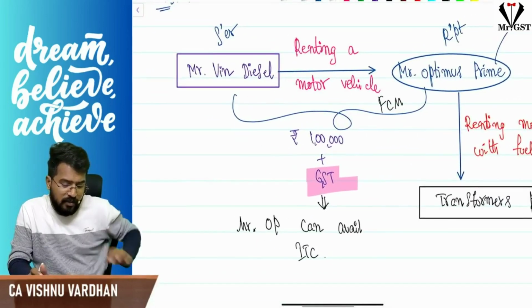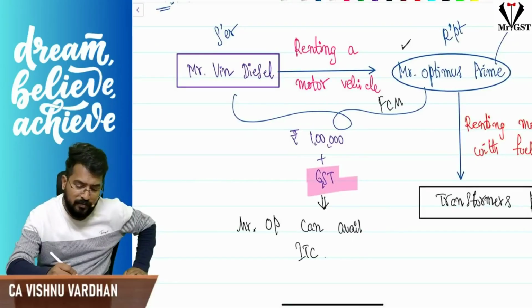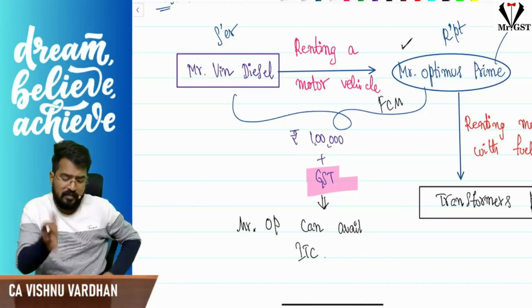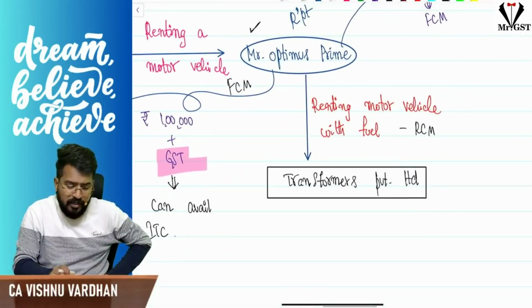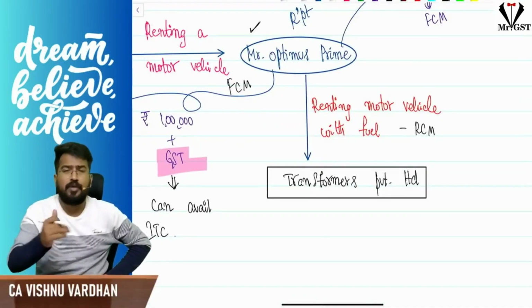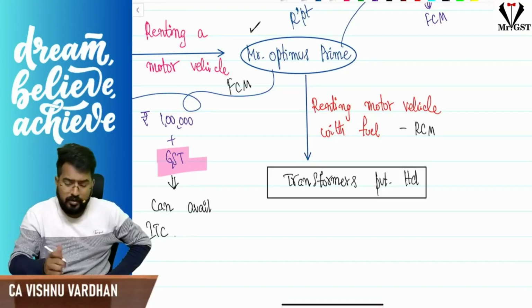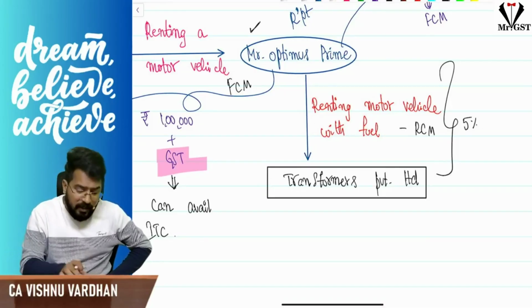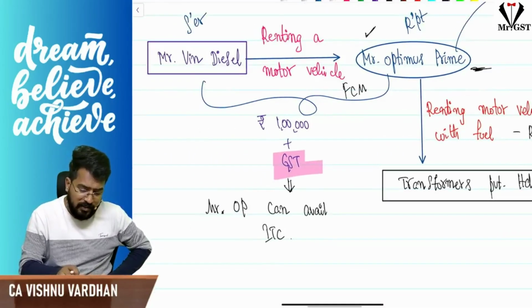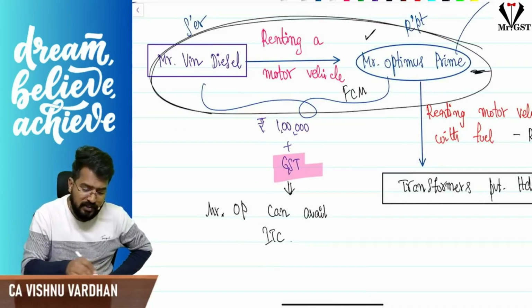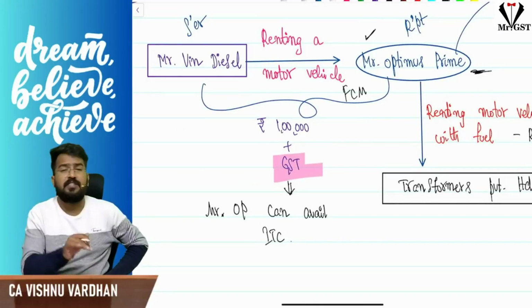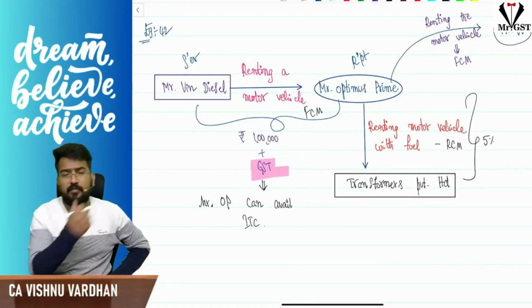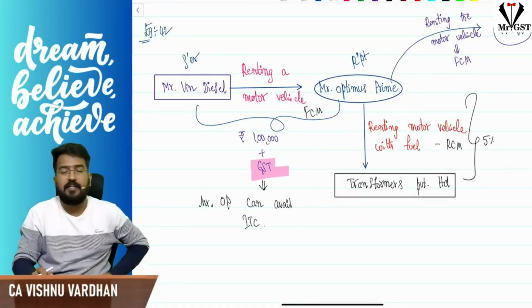Now see, for example, Mr. Vin Diesel is renting a motor vehicle to me. I am Optimus Prime, not a body corporate. Vin Diesel is renting the motor vehicle to me and he will charge GST. Then I am renting that motor vehicle to Transformers Private Limited, a body corporate, with the cost of fuel included. So this is coming under RCM at 5%, and Optimus Prime can take ITC on this same line of business. That means generally when I am supplying RCM supplies, I cannot take ITC, but I can take ITC on the same line of business. If I take a motor vehicle on rent, I can take ITC. Any other purchase, I cannot take ITC.